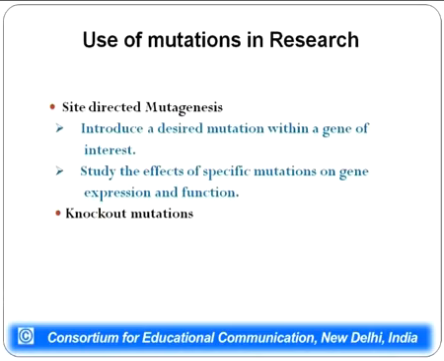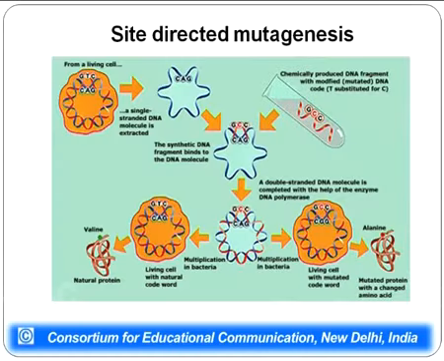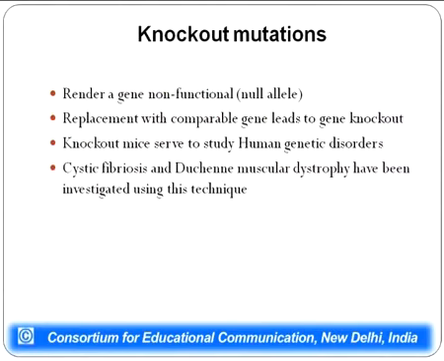Mutation has been used extensively in research also. There is site-directed mutagenesis, which can induce desired changes in the gene, and the effect can be found out. And there are knockout mutations, where a gene is turned into a non-functional gene, and then its phenotypic effect can be found out. So this figure shows that there can be introduction of specific changes in the DNA, and it can be found out what these changes lead to in the structure and function of the protein.